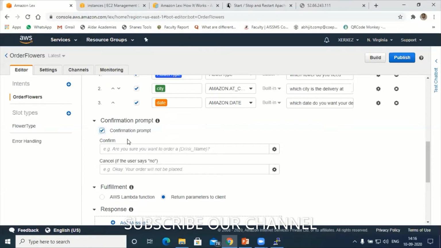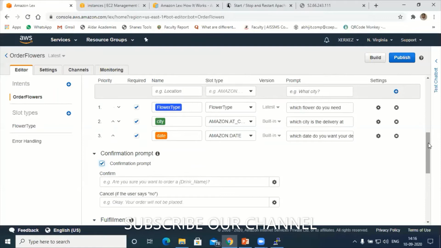The client has entered all this information, let's say type of flower, city, date, etc. After that, I want to confirm as a bot with the client whether I should confirm the order or not. That can be done using the confirm prompt. Under confirmation prompt, there are two options. I'll send the message, are you sure to place the order? We can change this later on. We'll try to see how to change it.